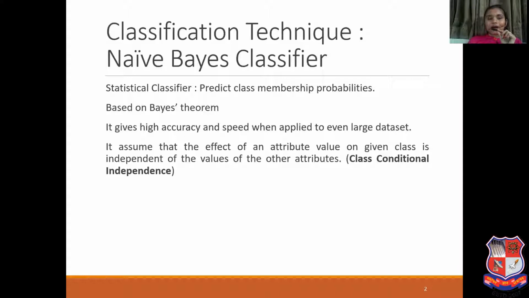To summarize, we can say it is a statistical classifier. It depends on the Bayes theorem. Now we are saying that it is a naive-Bayes theorem. So what is the reason behind that? It is known as naive-Bayes because it assumes that the effect of an attribute value on a given class is independent of the values of the other attributes. It gives higher accuracy and speed when applied to even larger data sets.